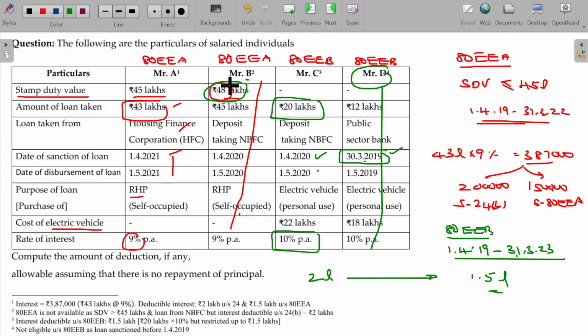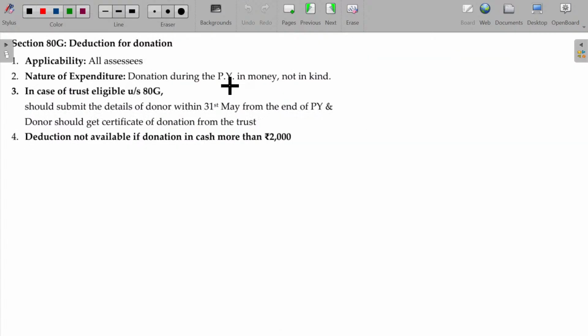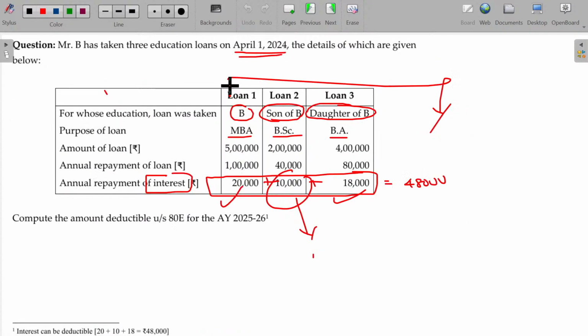Now we'll see the 80G series, especially 80G. Donation. Up to now, the spending was for your own life, but this is for contributions. The G series is all for contributions only: 80G, 80GG, 80GGA, GGB, GGC. Leaving 80GG, the rest of the things are contributions. Okay, five aspects are going to be covered under this.